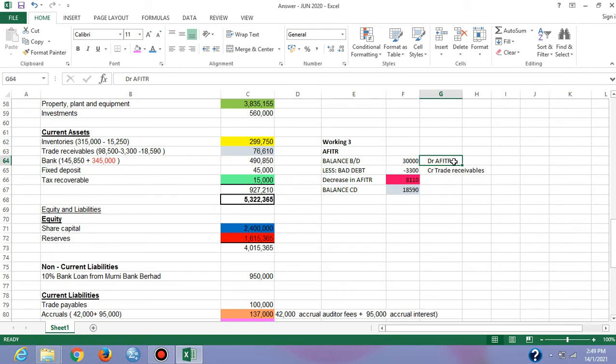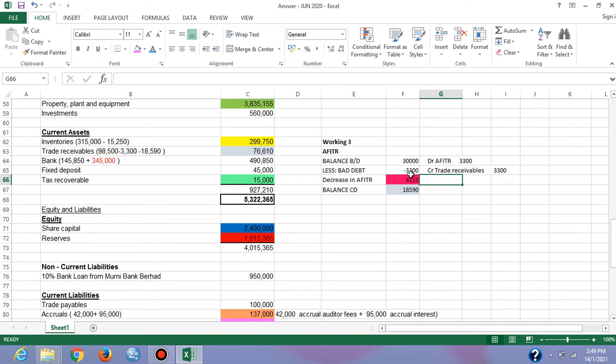So how to record bad debt? This is to record bad debt. Debit allowance for impairment of trade receivable amounting 3,300, and credit account trade receivable 3,300.